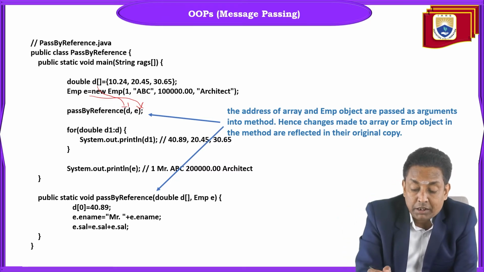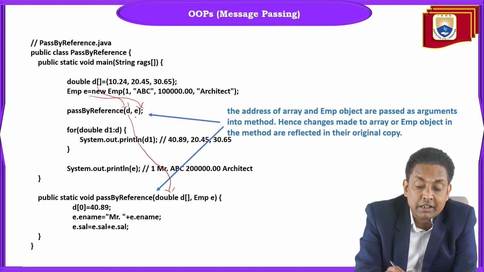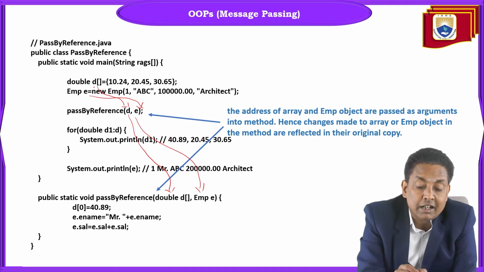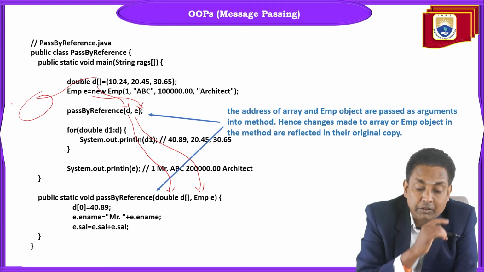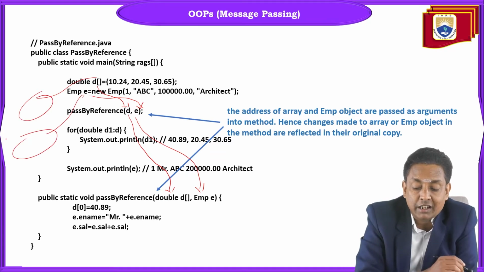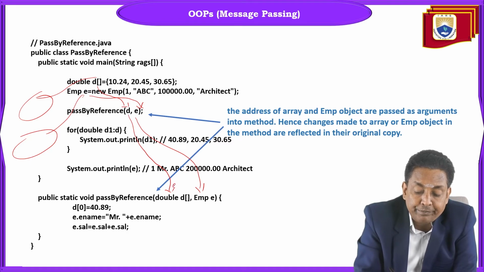Coming to the method, because arrays and class object references are passed by reference, as I said, the addresses of wherever memory is allocated to the double array and to the employee will come here. The array address will come and the object address will come here.